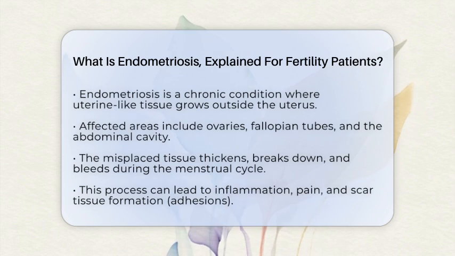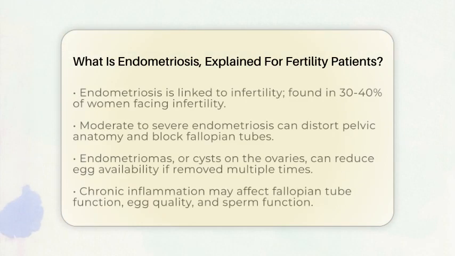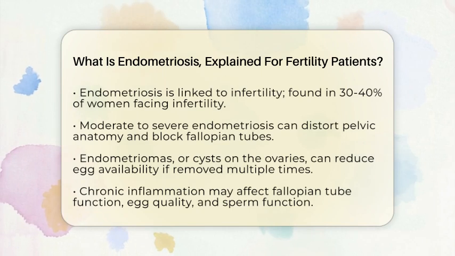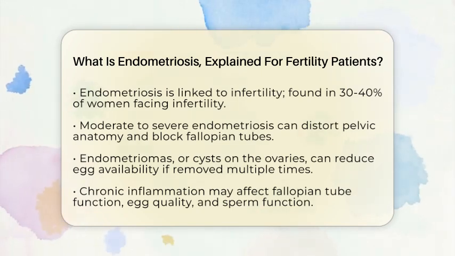Endometriosis can affect fertility in several ways. First, in moderate to severe cases, it can cause scar tissue that distorts the pelvic anatomy. This distortion may block or impair the fallopian tubes, preventing the egg and sperm from meeting or stopping the fertilized egg from reaching the uterus.